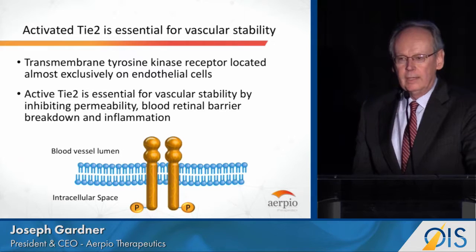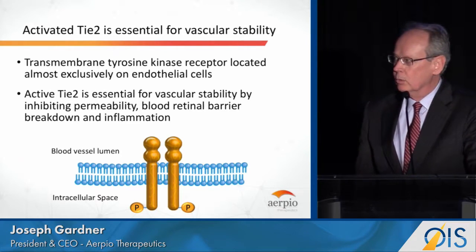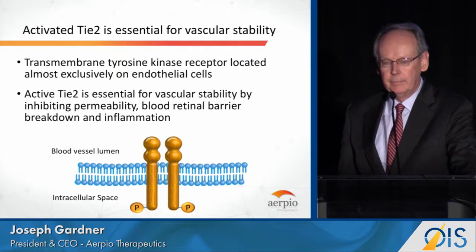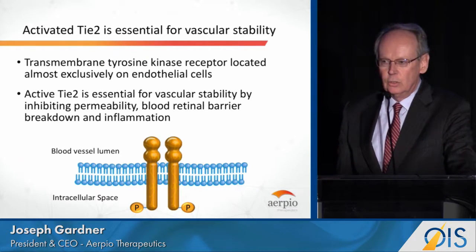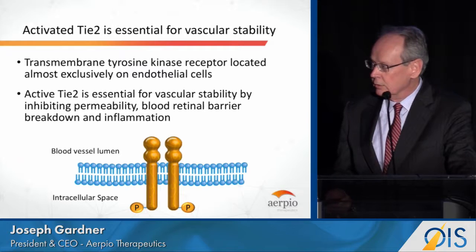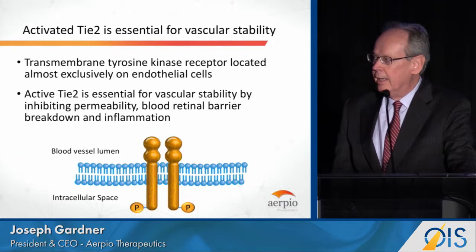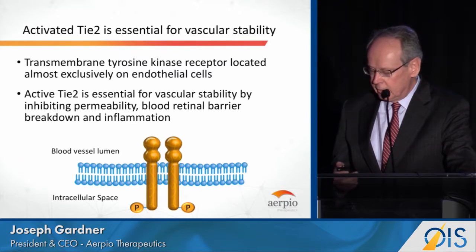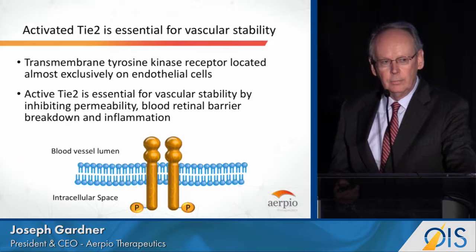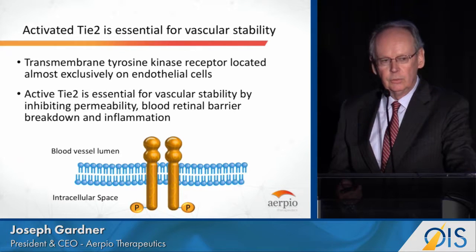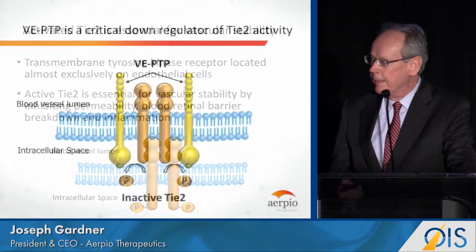Tie2 is now widely published as being one of the most important regulators of vascular tone and vascular leak, and being able to activate Tie2 is critical to maintaining a stable vasculature. It is a transmembrane receptor. It has to be dimerized and phosphorylated to be active, and how you go about activating it actually does make a difference. So we think our approach for activating it is going to be advantaged over the anti-Ang2 approaches that are being pursued by Roche and Regeneron.